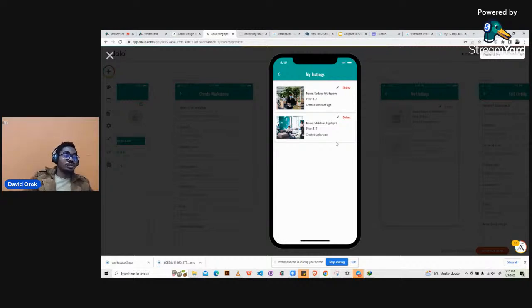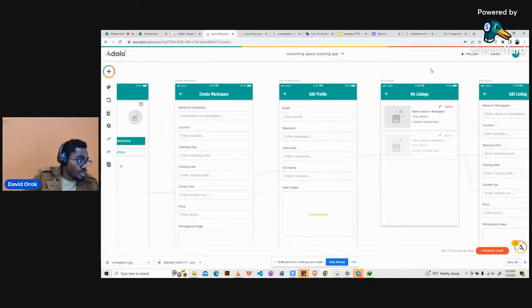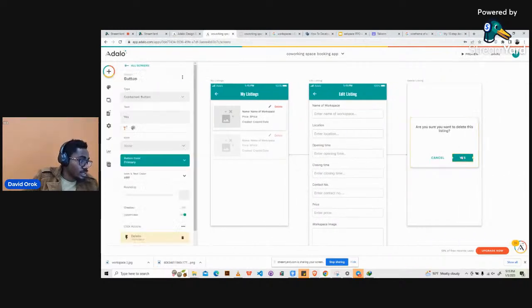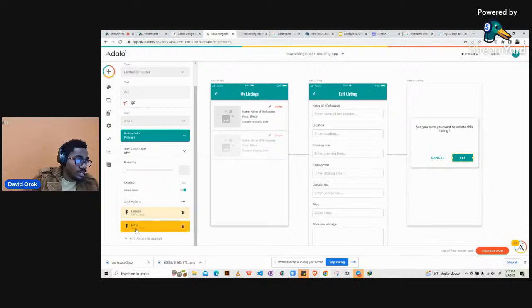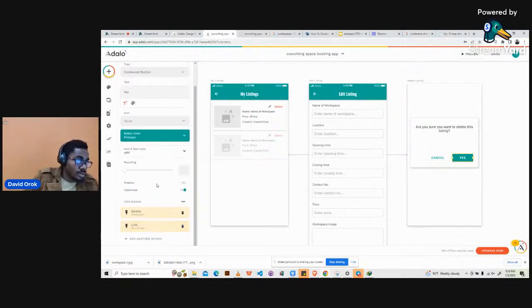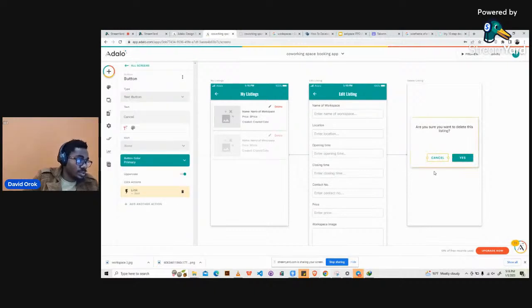Right, now we can do it such that it doesn't take us back like this. We can do it such that we can still use modal as the transition type when you're clicking delete, right? So instead of it reloading to go back to this, we can do that. Okay, let's just try that. Then we add one more feature and then we end today's class. Okay, so let's say yes. Now when we are deleting it and taking it back to my listing, instead of doing push, we just do modal. Okay, so then for this guy, cancel. Yeah, this guy was fine.